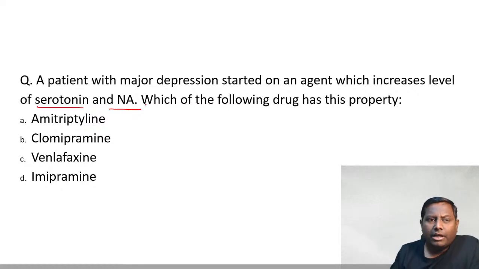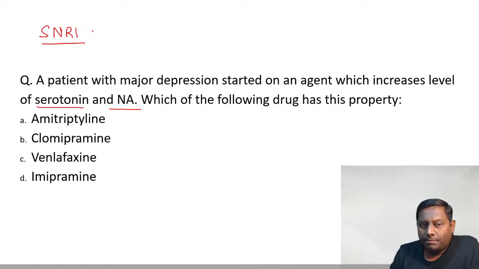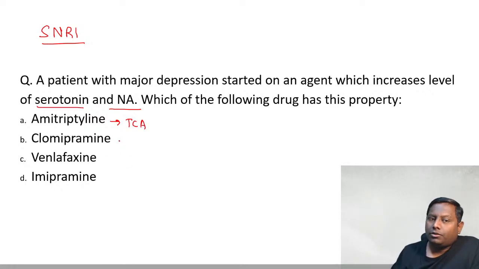Which drug is mainly, we are talking about which is an SNRI, which is a serotonin noradrenaline reuptake inhibitor. Is it amitriptyline? What is amitriptyline? Amitriptyline is one of the tricyclic antidepressants. Clomipramine, also a tricyclic antidepressant. Imipramine, also a tricyclic antidepressant. So the only one that we are left with is venlafaxine.